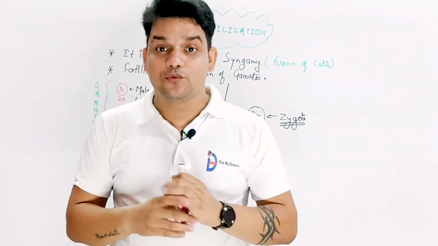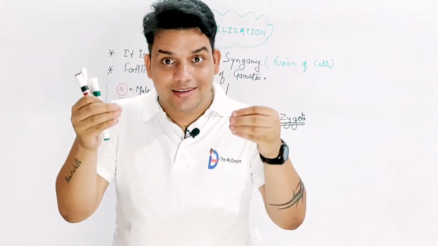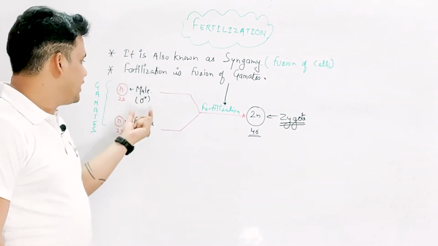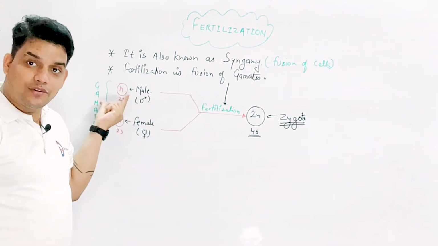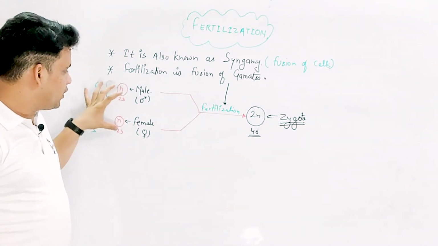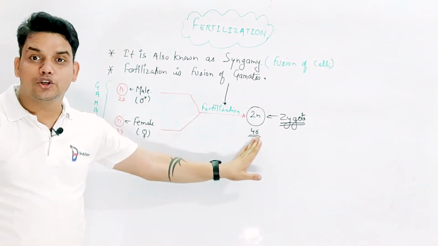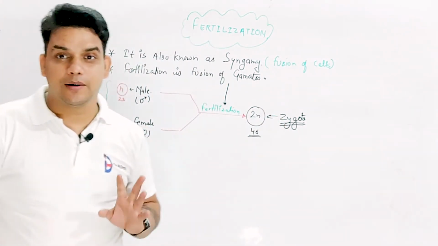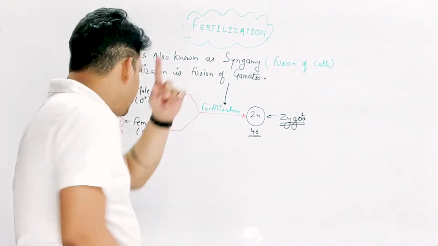Fusion of gametes means there are two gametes which are fused together, and that process is called fertilization. So in fertilization, there are two types of gametes: the male gametes and the female gametes. Male gametes have half the number of chromosomes, 23. Female gametes also have 23. When these 23 and 23 cells fuse, this process is called fertilization and forms a 2n cell. This 2n cell is called a zygote. So this is the first thing, about fertilization. Clear? 100%. No doubt. Fine. The next thing.